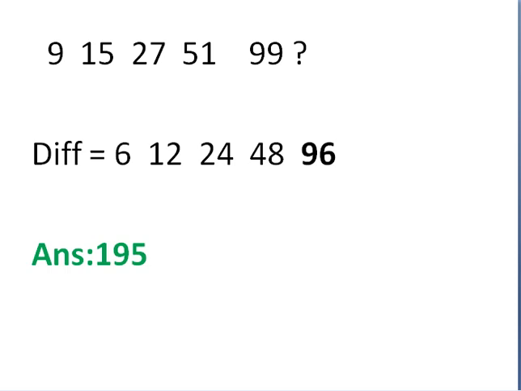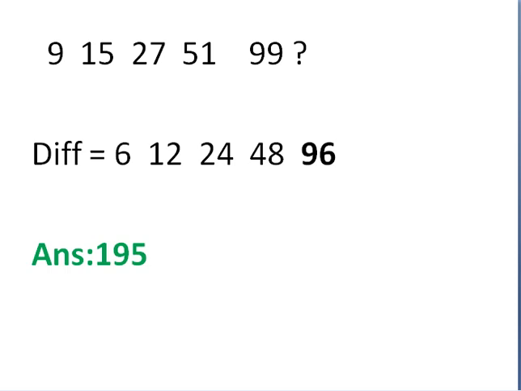While doing problems, have the habit of writing. In mathematics and aptitude, while reading you will not get an idea. Write by hand, and while writing you'll get more ideas. So write the differences: 6, 12, 24, 48. You can see 6 plus 6 is 12, 12 plus 12 is 24, 24 plus 24 is 48. This is the logic. So the next number automatically will be 96.